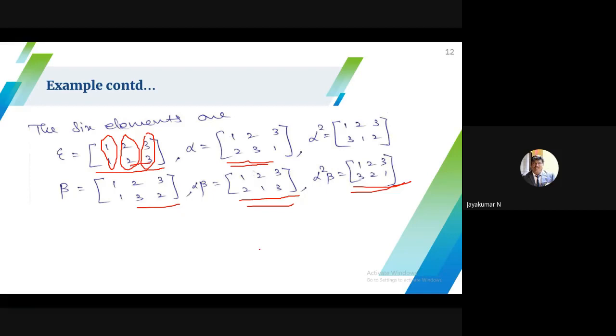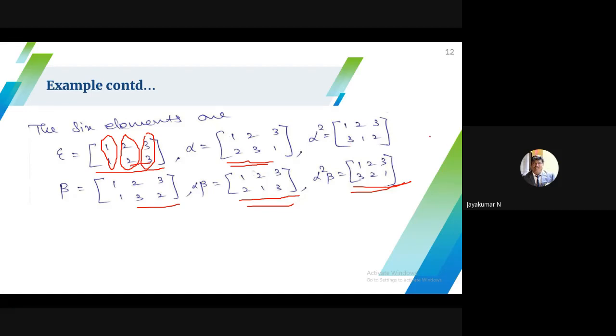Now, similarly, I start with 1 to 3. Again it is cyclic after 3. So 1 is first, 2 is second, 3 is third, and the fourth is again 1: 1, 2, 3, 1, 2, 3 in a cyclic way. Here I start with 3, so in a cyclic way I can fill it 3, 1, 2.